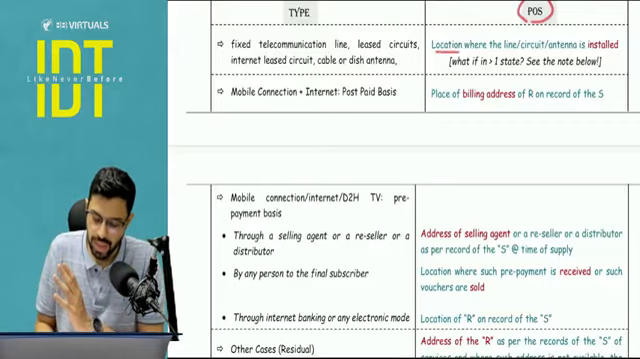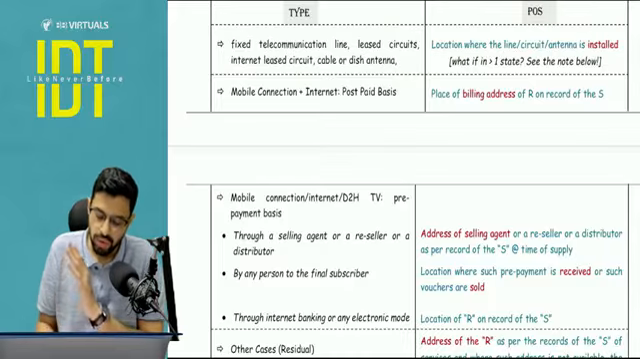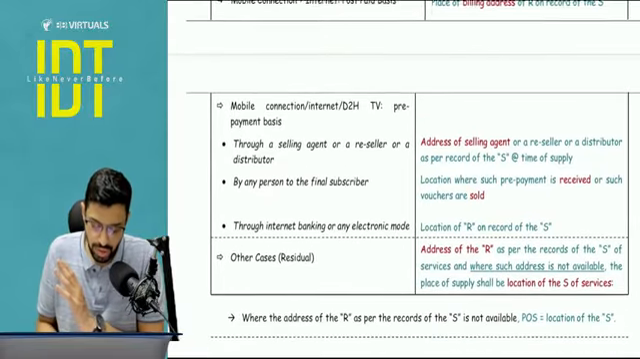Place of supply will be the state where the line, circuit, antenna is installed. This will be clearly given in the question. Okay, but what if it is in more than one state? I will cover that in 1 minute. Just pay attention to the other 3 types.